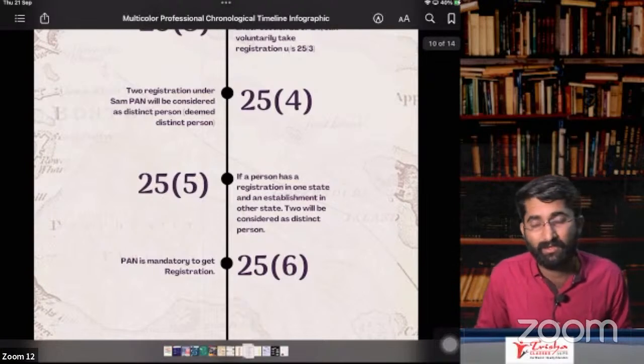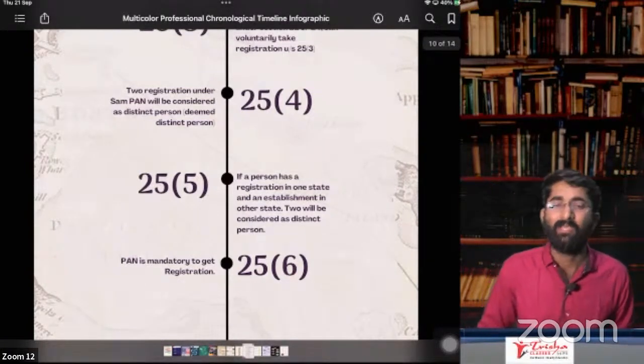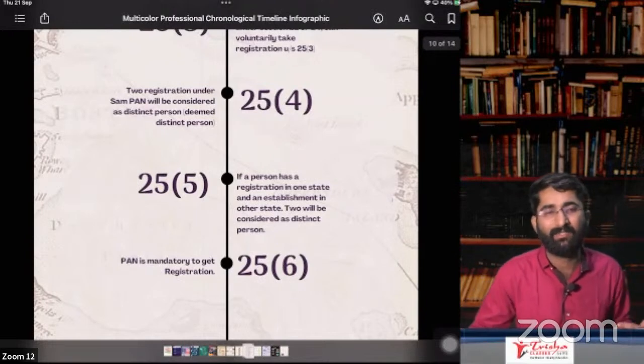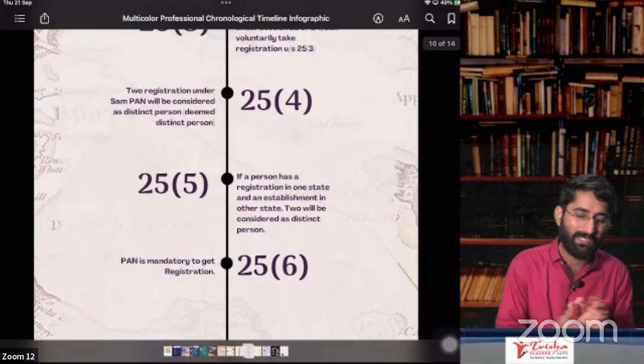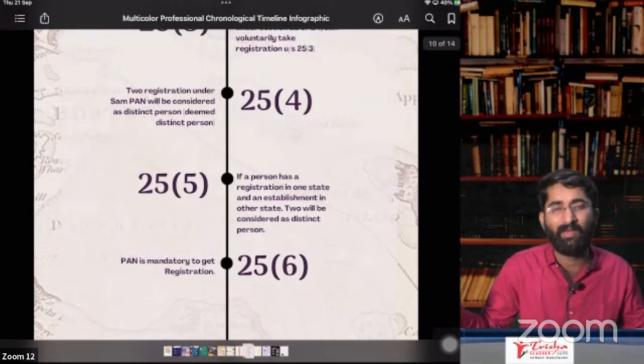Next one, section number 30, that is about revocation of cancellation. So PO has cancelled the registration. Sir, I want to take the revocation. So can I take revocation of cancellation? Yes, that is also possible. This is what we have discussed in the last class.